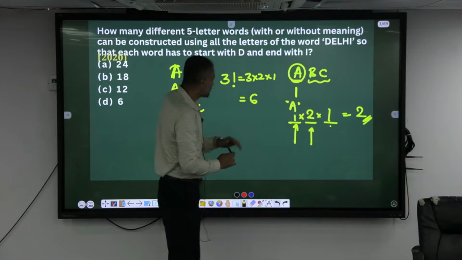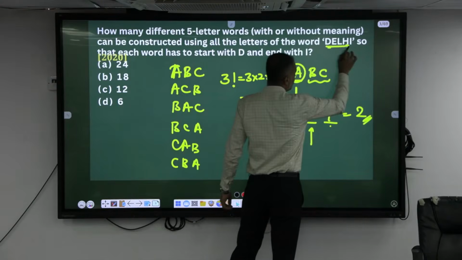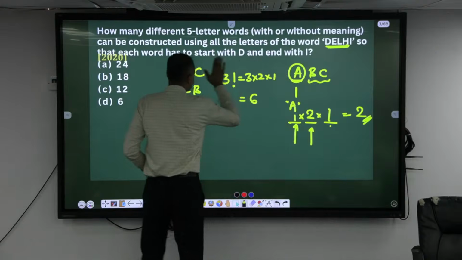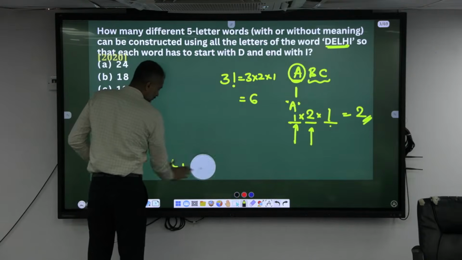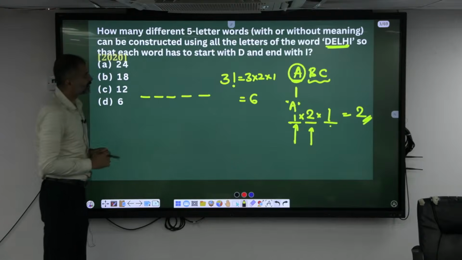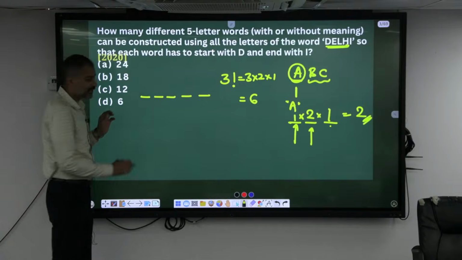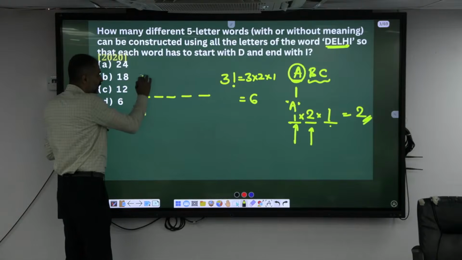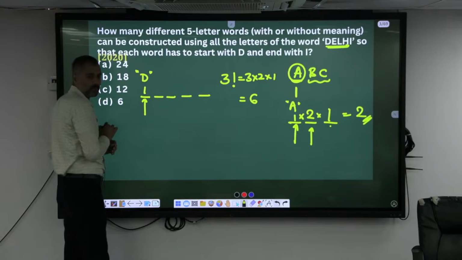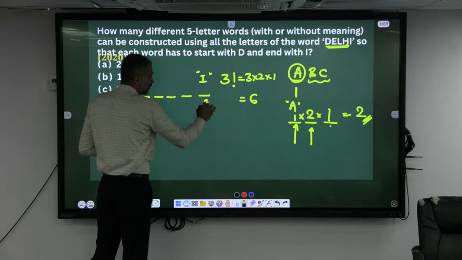Got it? Very similarly, what is the word? Delhi. How many characters are there in Delhi? 5 characters. Make 5 positions. And what does it say? Starts with D and ends with I. Starts with D means for this position only D has to come here. How many choices? Only one choice. And it has to end with I, so for this position also only one choice.